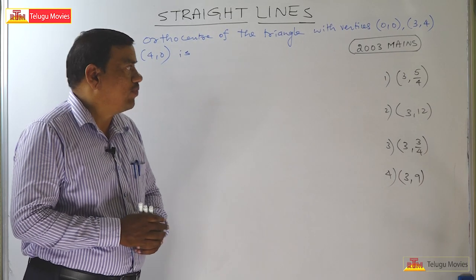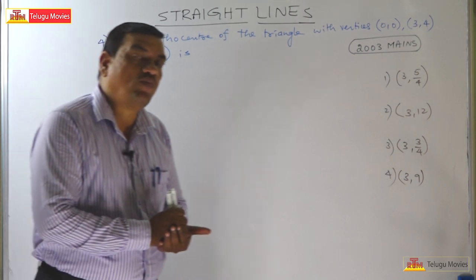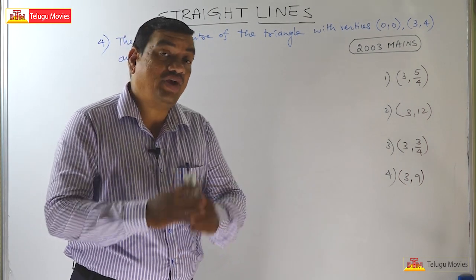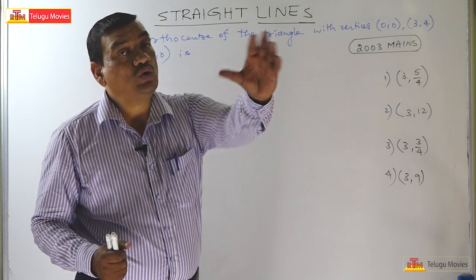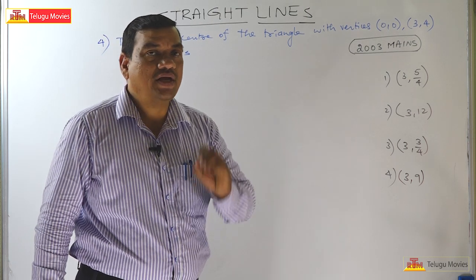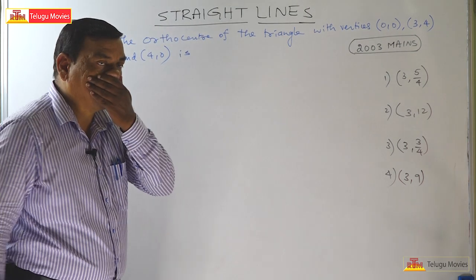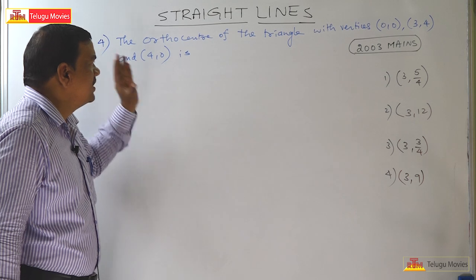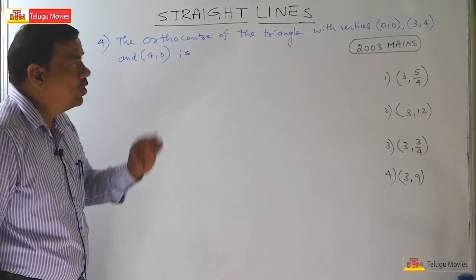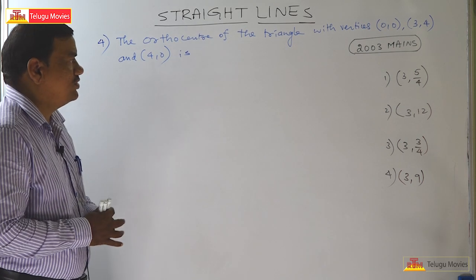Welcome to this problem. While solving the problem, you should have creative thinking. If you have creative thinking, the solution of the problem is very, very easy, very, very simple. Here is such a problem: the orthocenter of the triangle with the vertices 0, 0, 3, 4 and 4, 0.